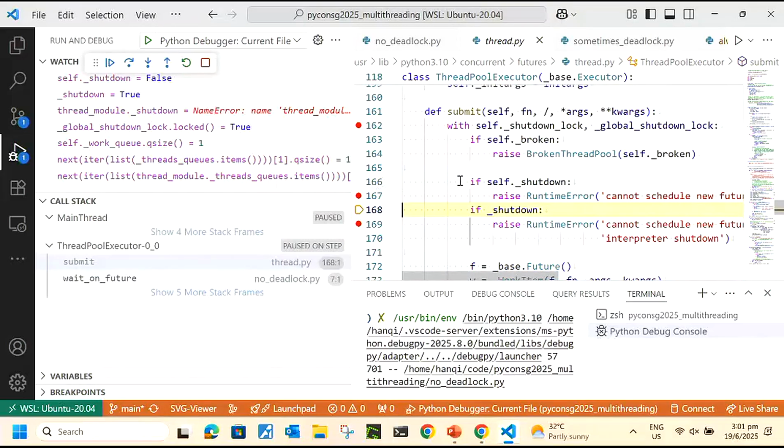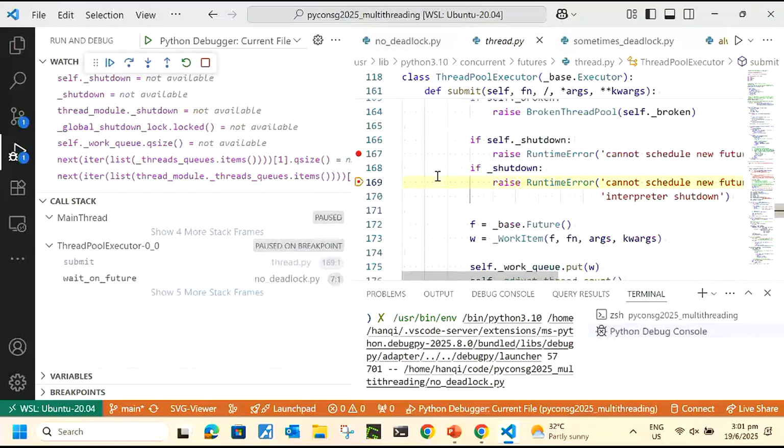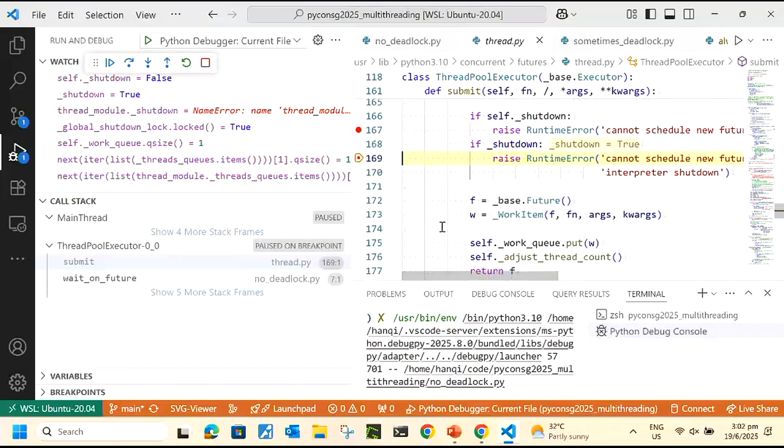There'll be a difference here. Remember, shutdown was changed from false to true, right? On the first try, it was false, so it skipped this. Right now, it's true. It will go in and raise this error. And that's why we see no deadlock. This whole code just dies. The POW never got submitted. You see, it never went to 175. It already went out at 169.